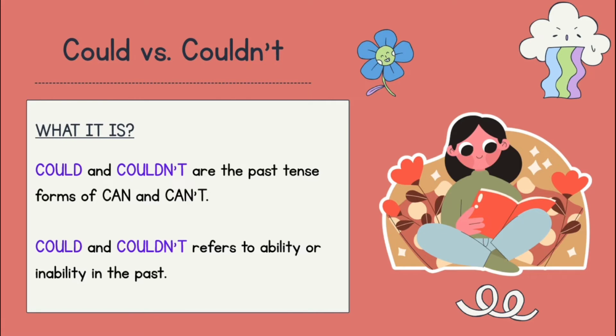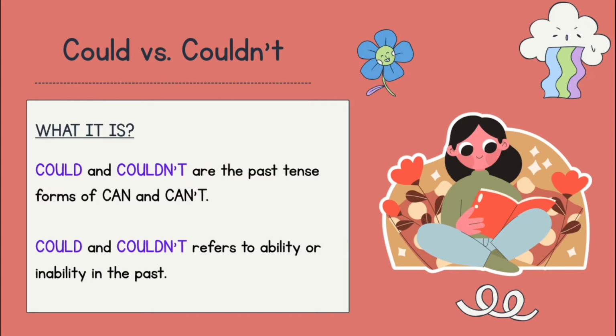Could and couldn't are the past tense forms of can and can't. Could and couldn't refer to ability or inability in the past. We use could to mean that we were able to do something in the past, for example, when she was 1, she could walk.